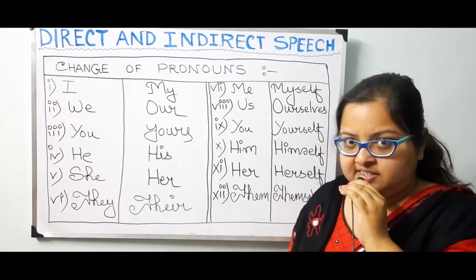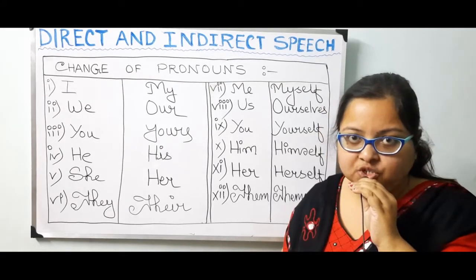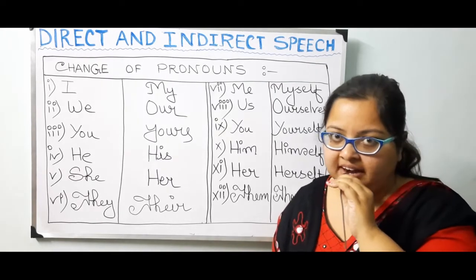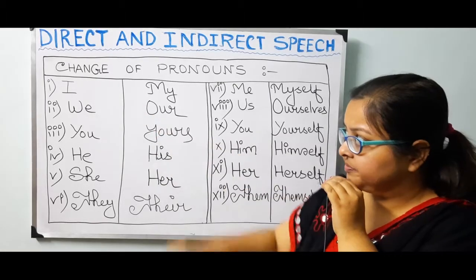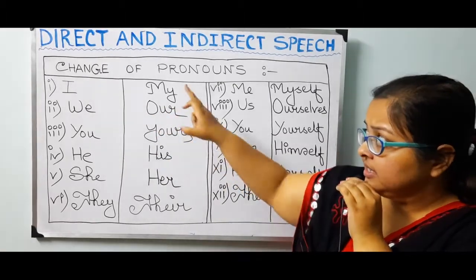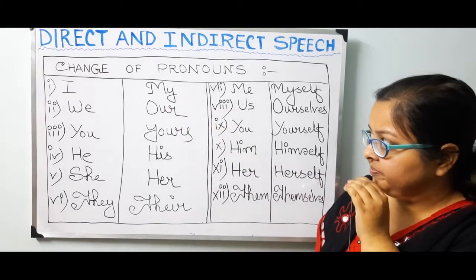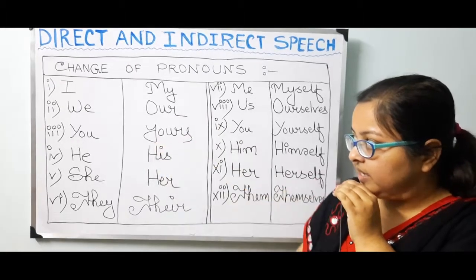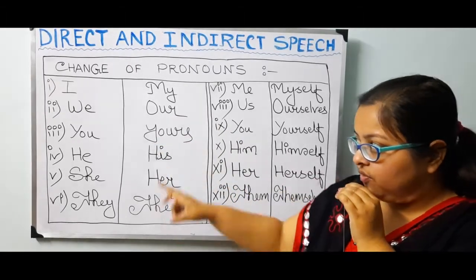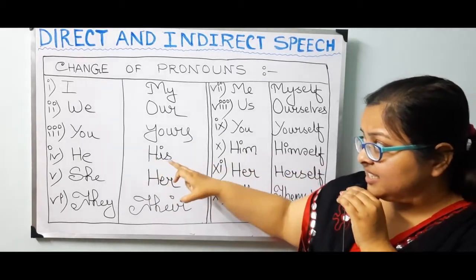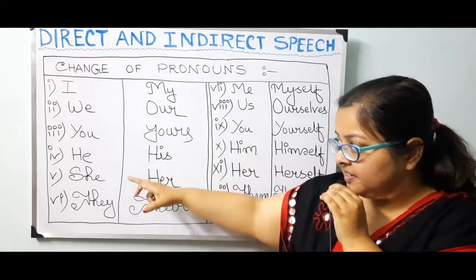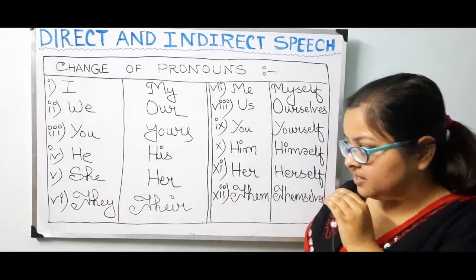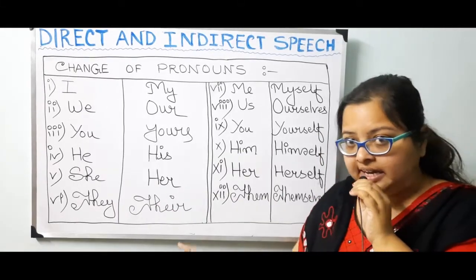Let us see some pronouns which are changed when a speech is turned from direct to indirect. Number 1. I is turned into my. Then we is changed into our. You is turned into yours. 4. He is turned into his. Number 5. She is turned into her. Then number 6. They is turned into their.